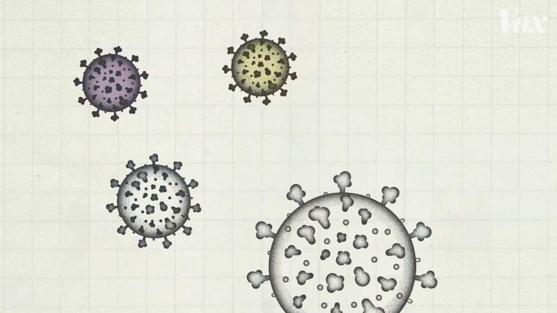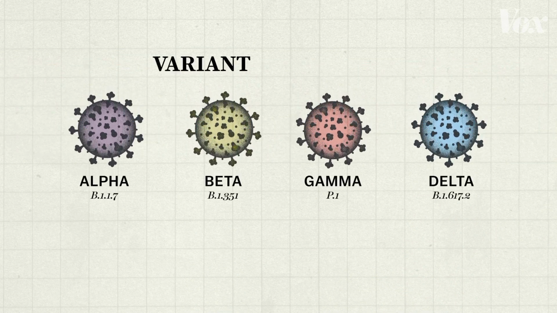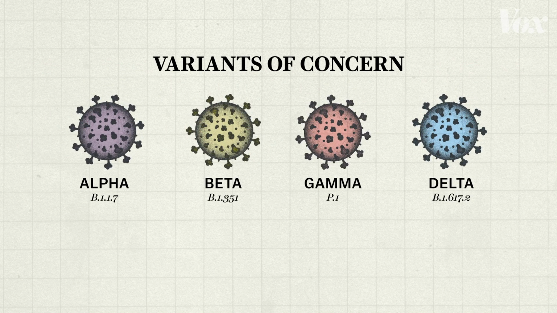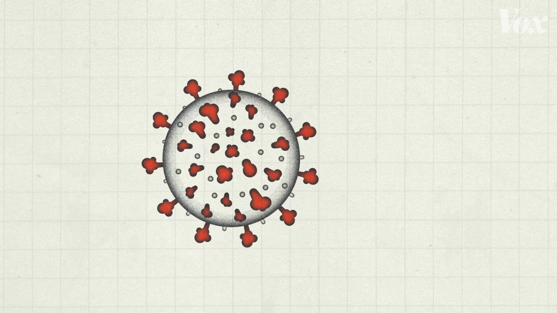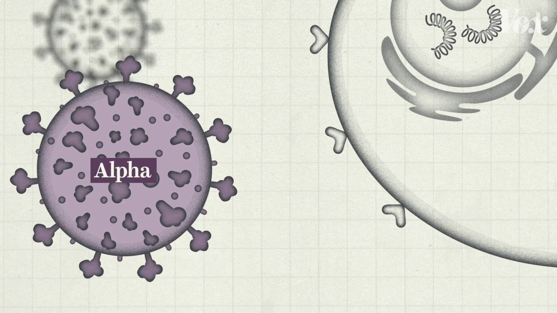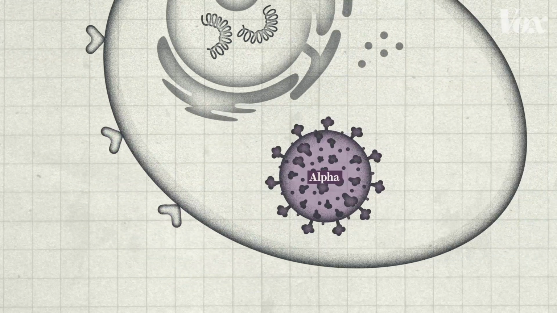The variants of concern that we have discovered as of right now include alpha, beta, gamma, and delta. These variants have similar structural components, however they differ in some spike proteins which causes a change in their characteristics. For example, the B117 or alpha variant has mutations in its spike proteins which make it easier for them to bind with host cells, making it more infectious.